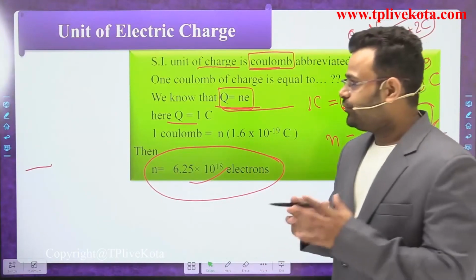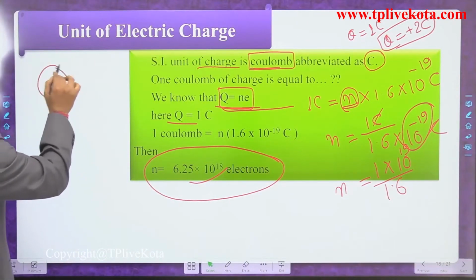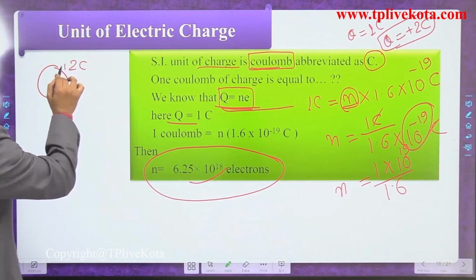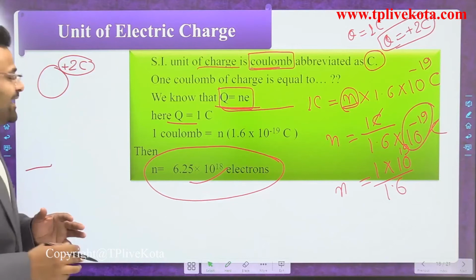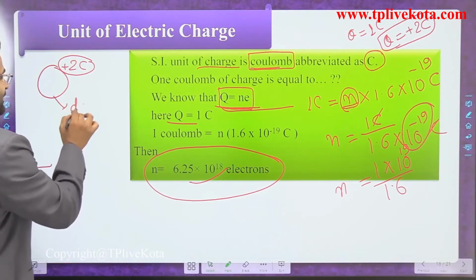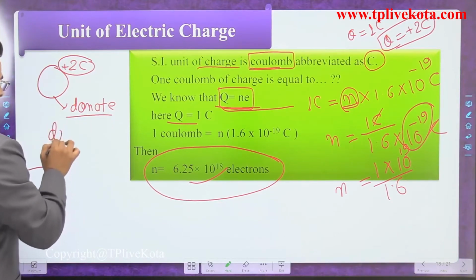Suppose we are asked about a body that has a 2 coulomb positive charge. What do we mean by positive 2 coulomb charge? It donates electrons, and there is a deficiency.